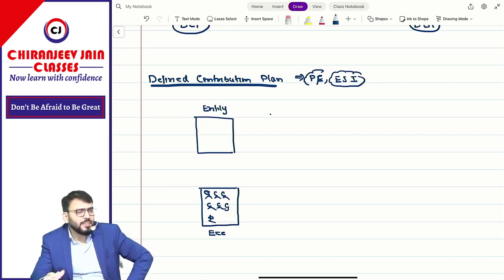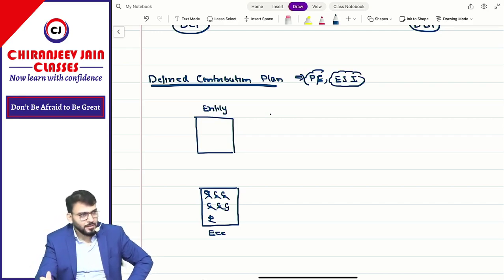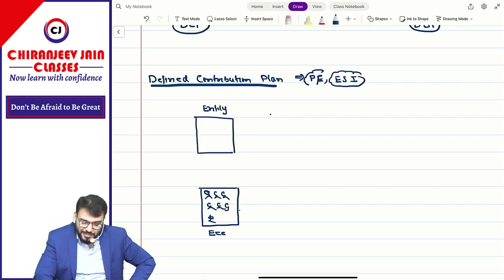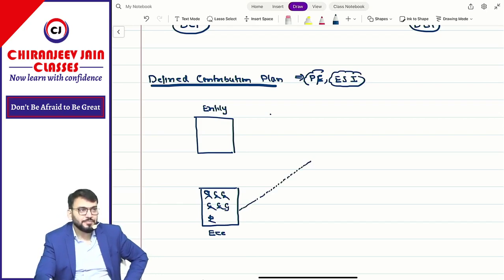So as per the Provident Fund Act or whatever act, every year some amount will be deducted from the salary of the employee. Who will deduct it? The entity only.